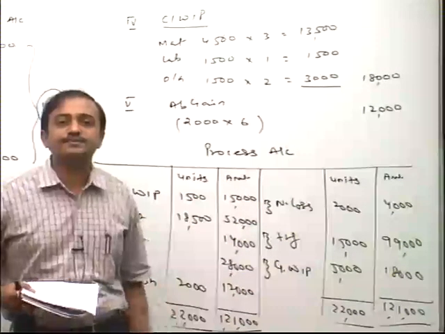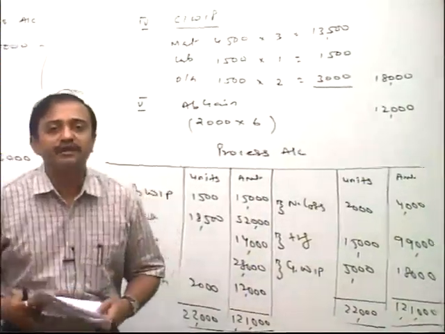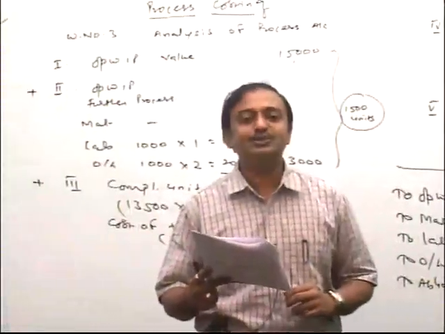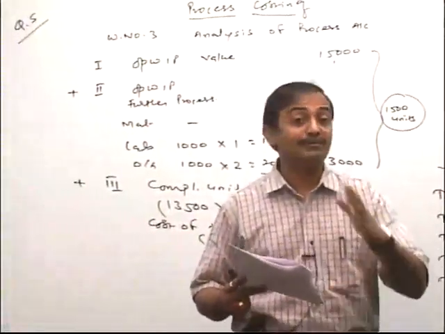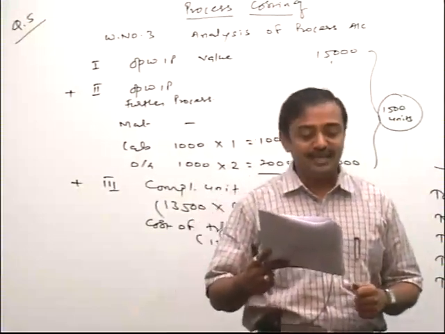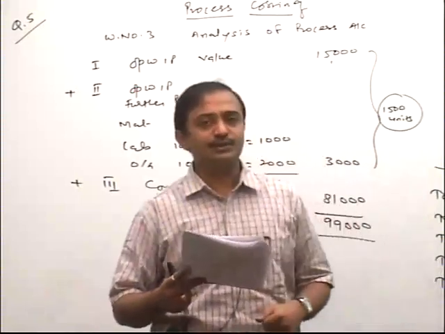Tell me, friends, has everybody completed the process account? Okay. Now friends, this is the question we solved with abnormal gain. And now we switch over to the next question. There we get abnormal loss. So one by one we cover the varieties, friends. So please emphasize question number 6. First of all I read this question, and after that we solve it.